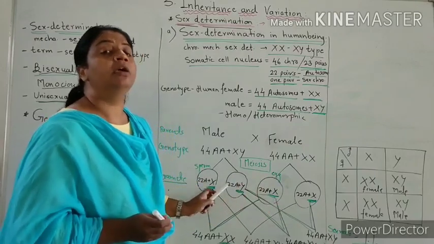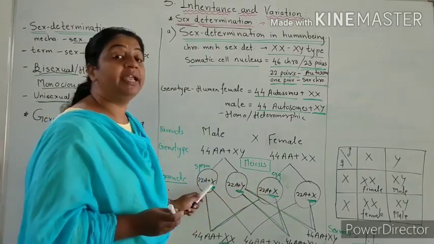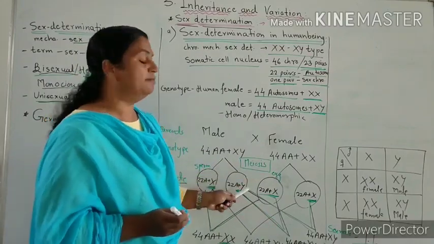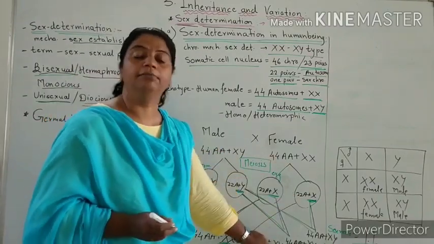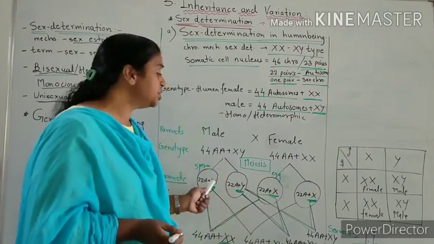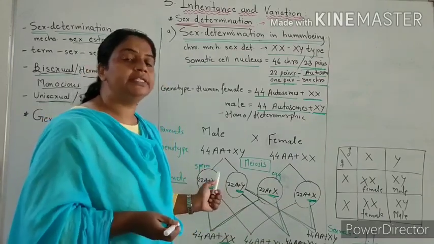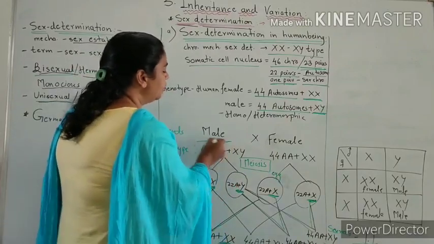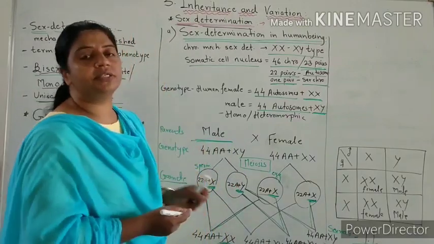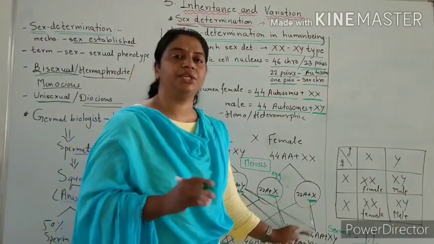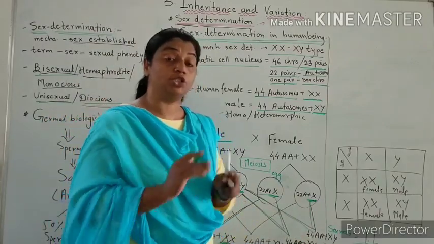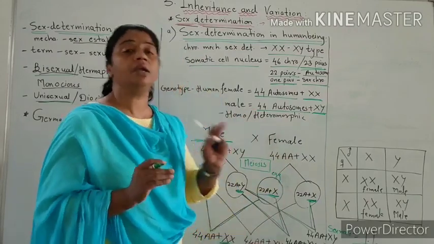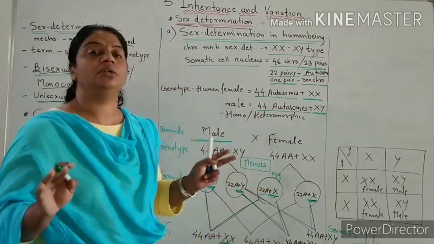Sperms are important. When X sperm fertilizes the egg, they form a female child. When Y sperm fertilizes the egg, they form a male child. So the father, the male, is responsible for sex determination in human beings, not the mother.